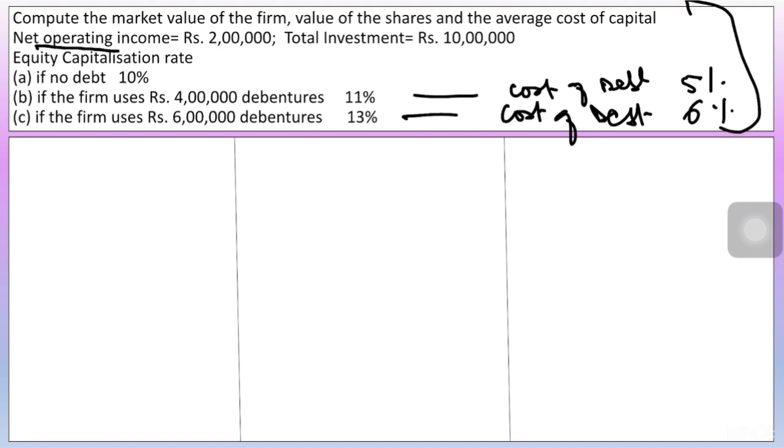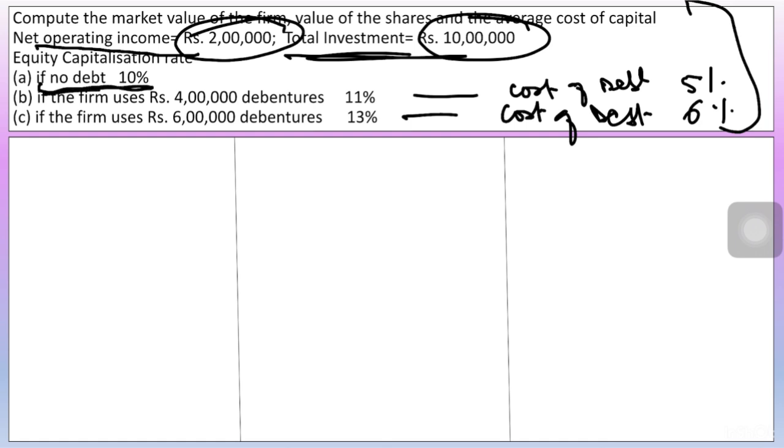There is a firm with net operating income of rupees 2 lakhs and the total investment is of 10 lakhs. So we have 3 cases. First case is where there is no debt, okay? So when we have no debt, the equity capitalization rate is 10%.